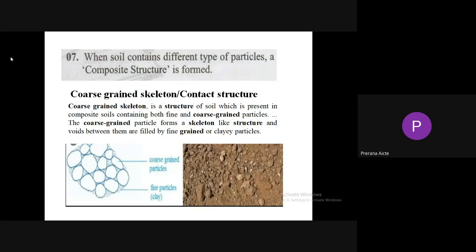The next one is when soil contains different types of particles. That means it consists of a mixture of coarse grained soil and fine grained soil. So it exhibits a composite structure. A composite structure is formed. These composite structures are divided into two types.